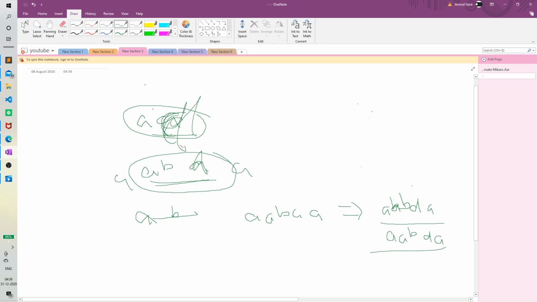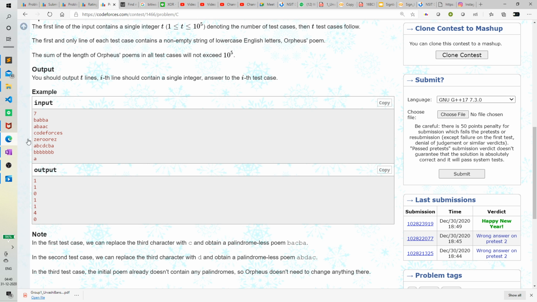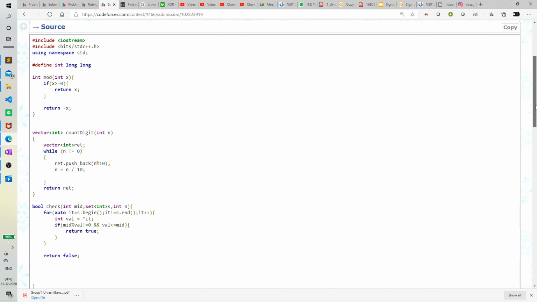So what we'll do now? We take these two strings, the type double A and the type ABA. If we make sure that there is no substring of these characteristics in the whole string, then we can always make sure that there will be no string which is a palindrome, right? So yeah, this was the intuition. If you got this, then you will obviously understand the code. Let's just see the code.